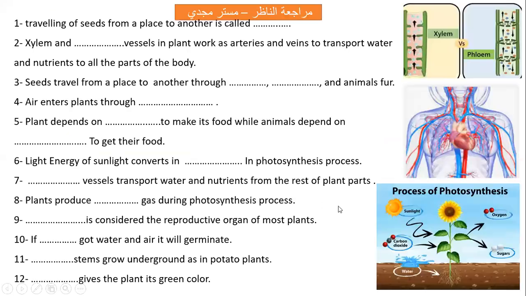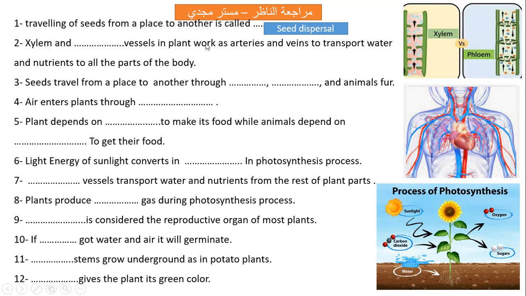Question number 1. Traveling or moving of seed from a place to another is called what? Yes, excellent. Seed dispersal. So number 1, seed dispersal means traveling of seeds from a place to another by wind, water, and animals. Number 2, xylem and what?